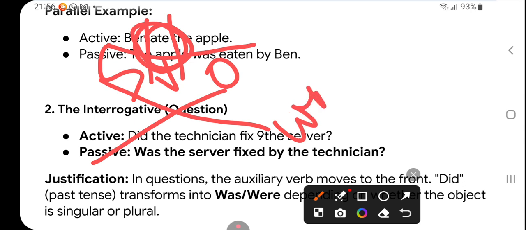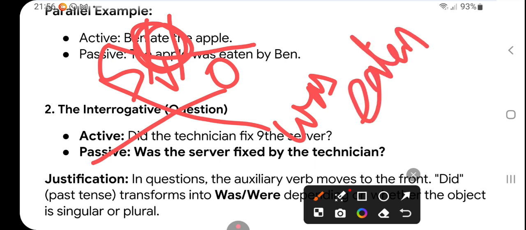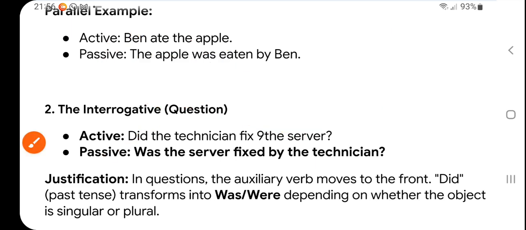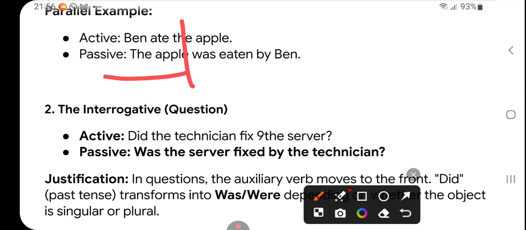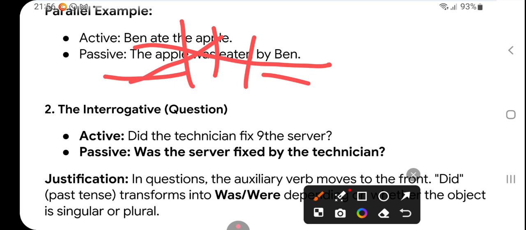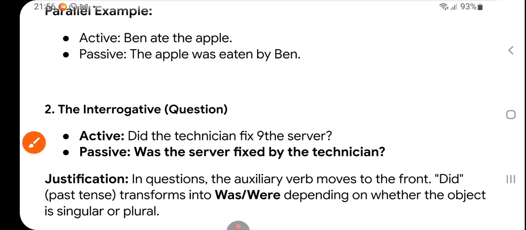So again, the apple was ate. Third form of eat is eaten. Eaten. Right? So the answer will be the apple was eaten by Ben. Ben goes here, apple goes there. So that's a very simple sentence.